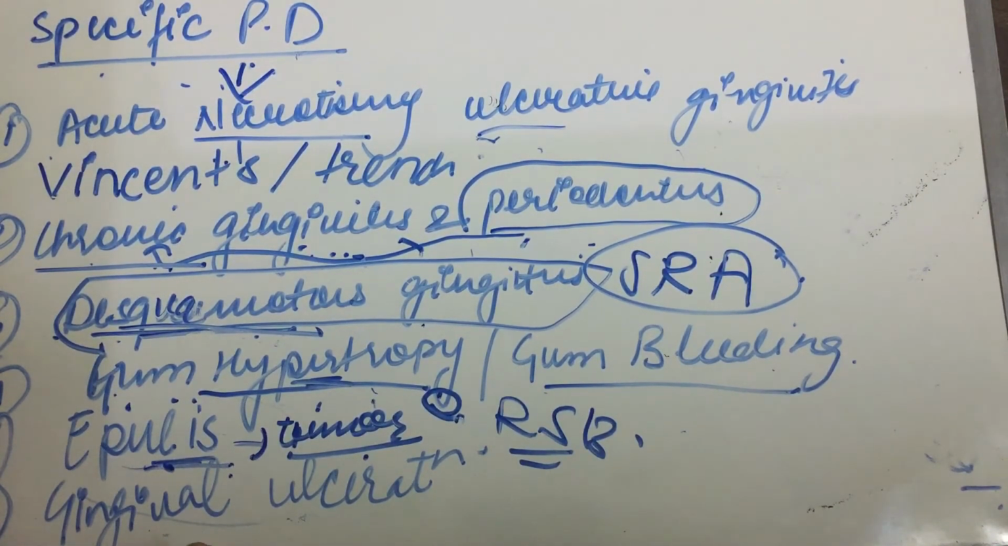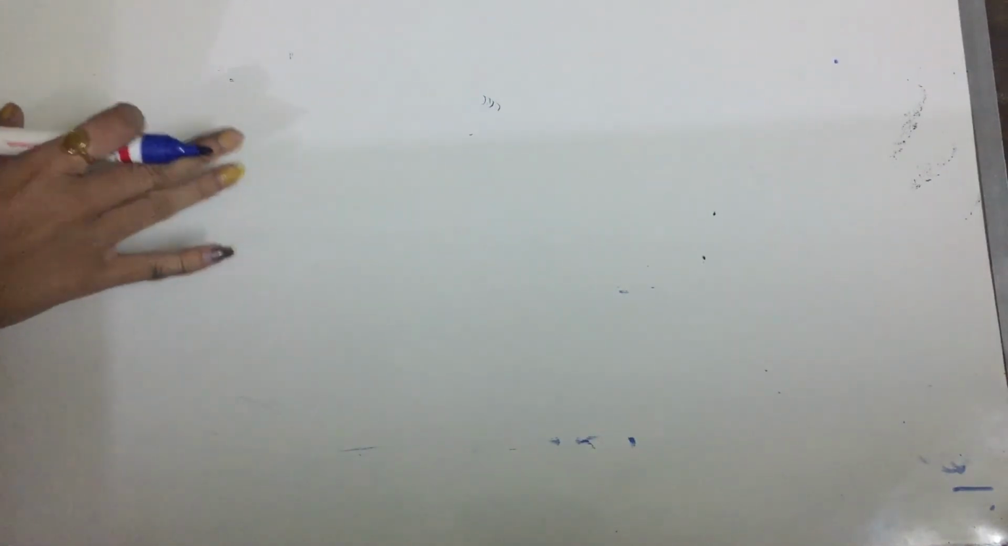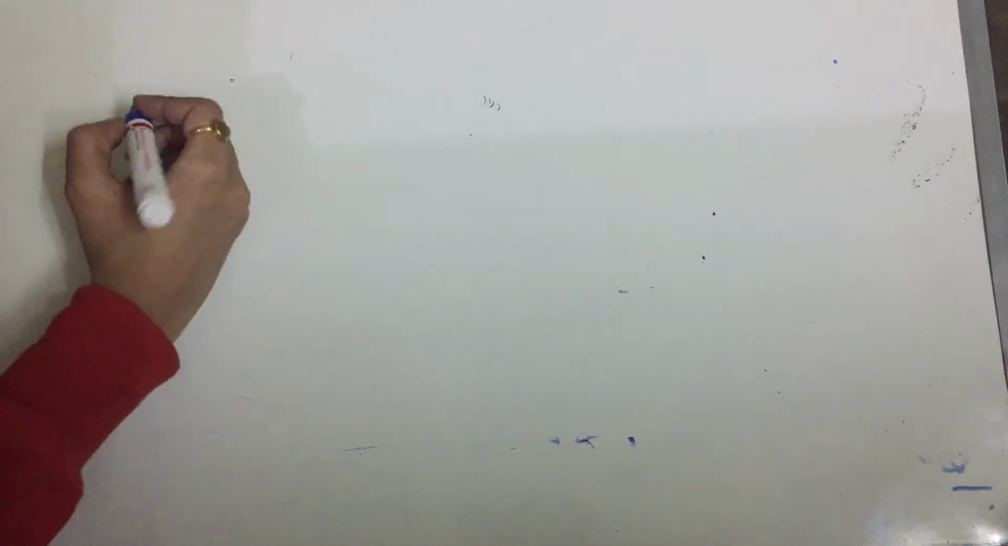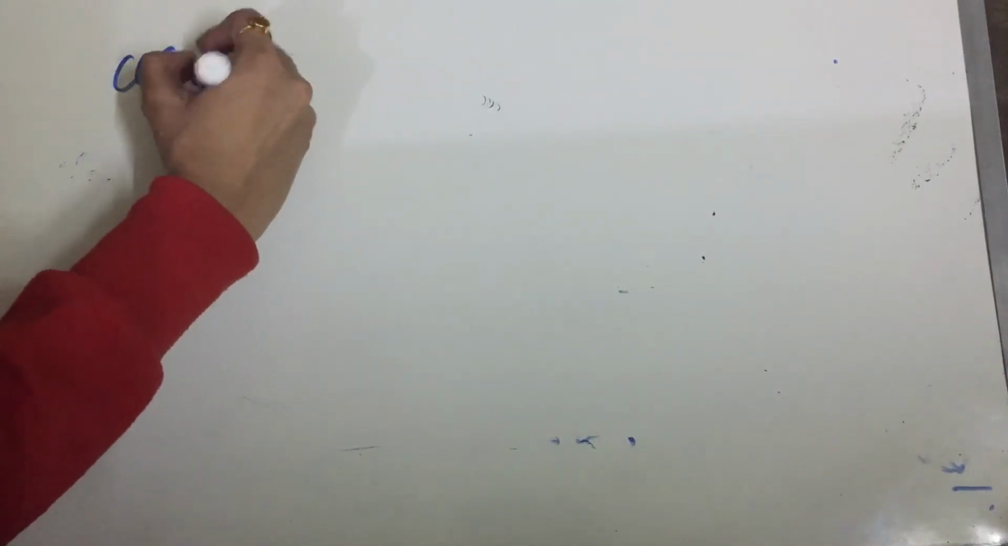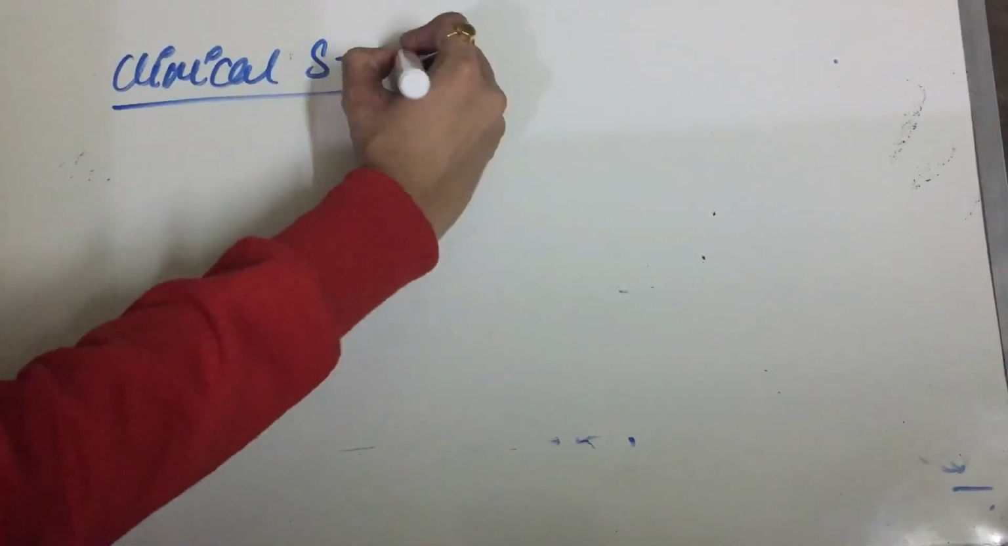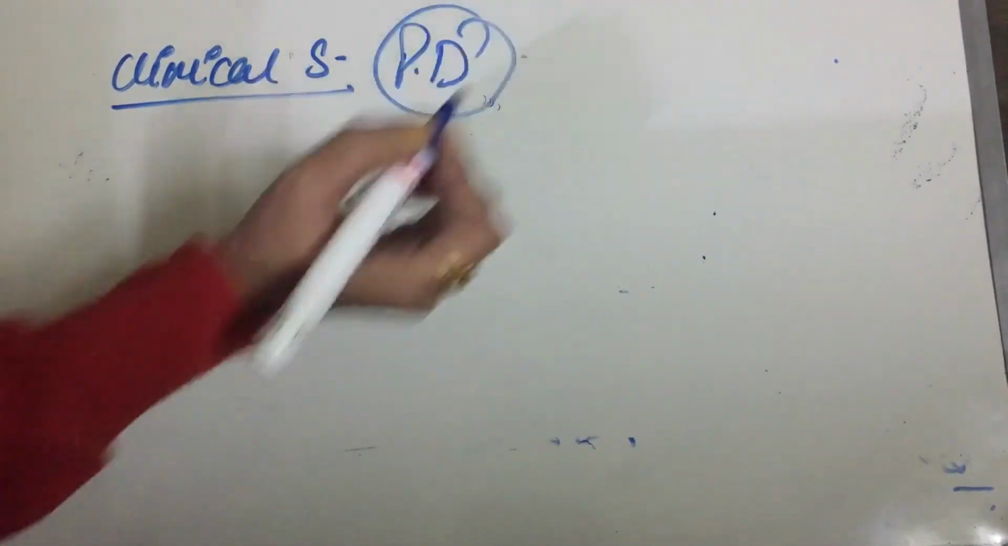The last one is gingival ulceration. There will be ulceration. It is mainly due to an ill-fitting denture or any trauma, or due to carcinoma. So we have studied all the periodontal and systemic disorders. So what is the clinical significance of periodontal diseases?